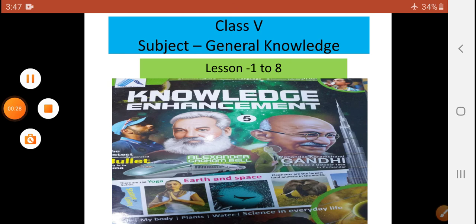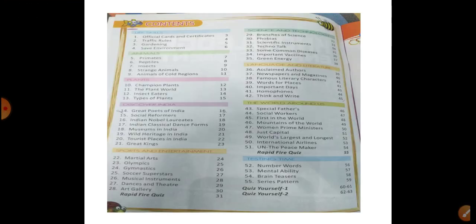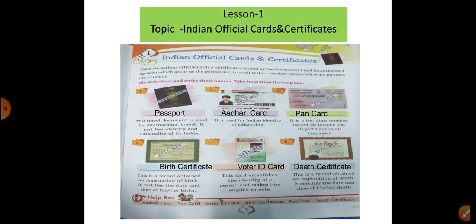Next. Yes, this is the cover page of your book. Now this page is related to your book contents, lesson wise. See and observe. Now here we will discuss lesson number 1.